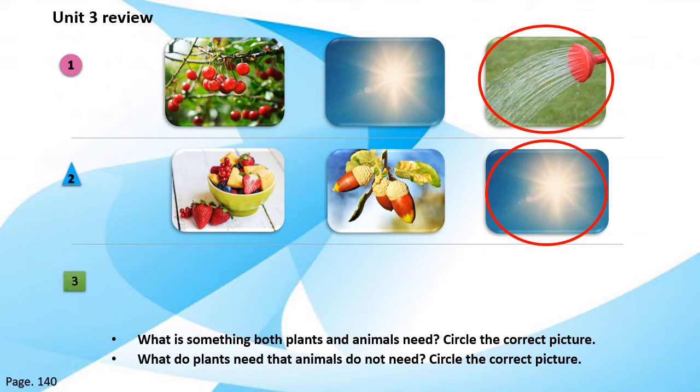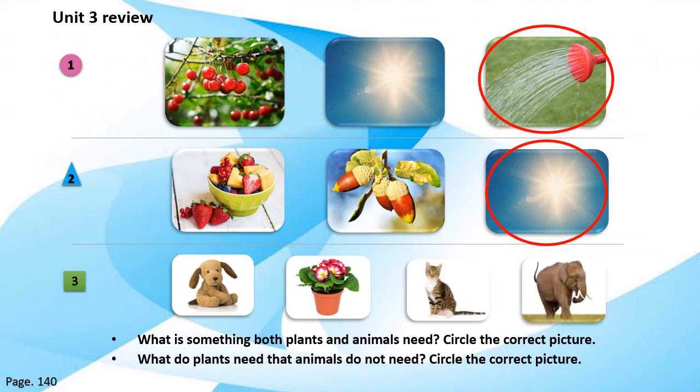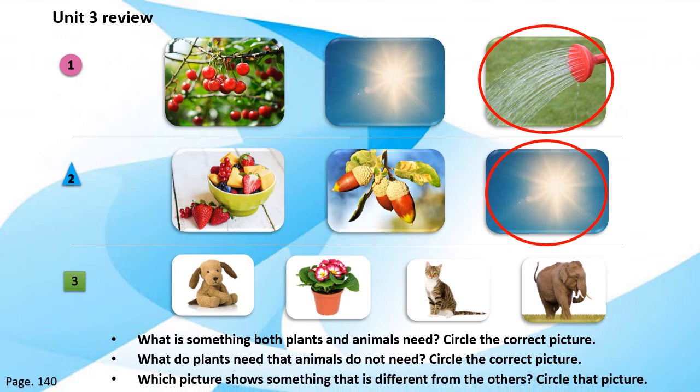And finally, for question number 3, we can see pictures of a stuffed dog or a toy, some flowers in a pot, a cat, and an elephant. And our question is, which picture shows something that is different from the others?